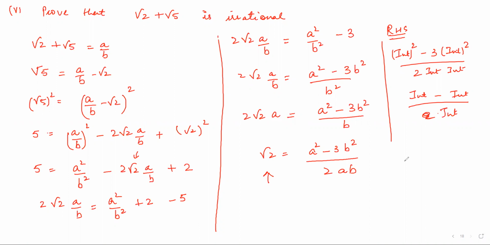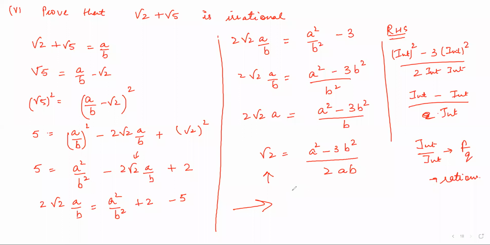So integer minus integer is again an integer. So this is of the form p by q, which is rational, right? So please repeat all the lines here that RHS is rational and this contradicts the fact and all of everything.